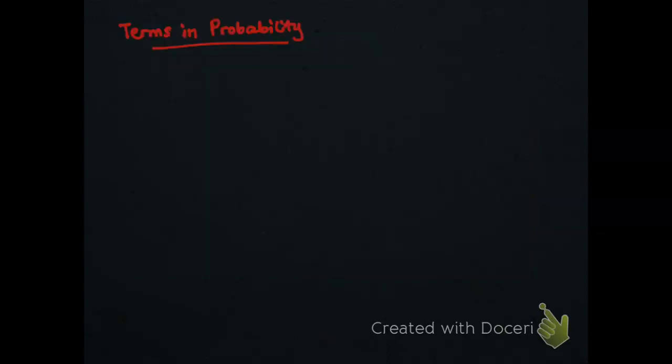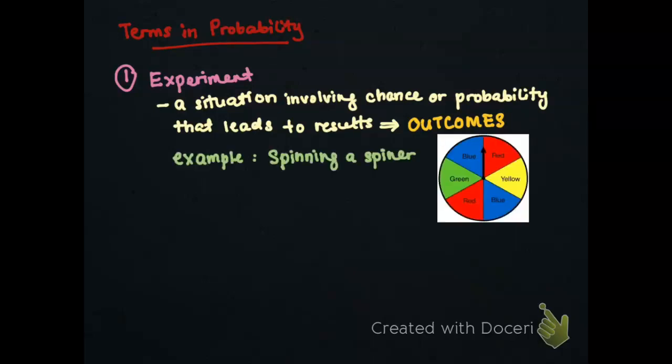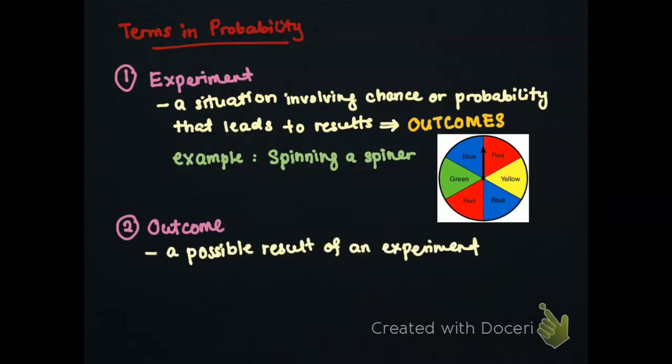There are some key terms used in probability. The first one is the experiment. An experiment is a situation involving chance or probability that leads to a result called outcomes. For example, the experiment is spinning the spinner. Usually after an experiment, there will be an outcome. A result of an experiment is called an outcome. From the experiment of spinning the spinner, the possible outcome of you getting yellow, blue, red, or green is the